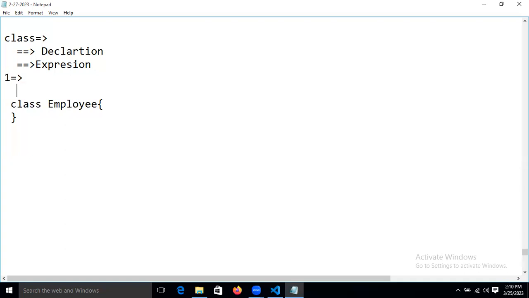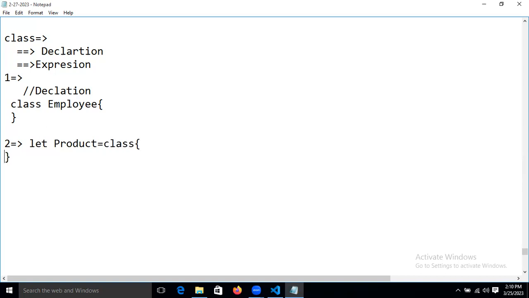This technique is nothing but declaration. Declaration, right? Now another technique is the expression type. How do we do it? We take a let variable, let's take product, and we assign the class to it, using the class name.